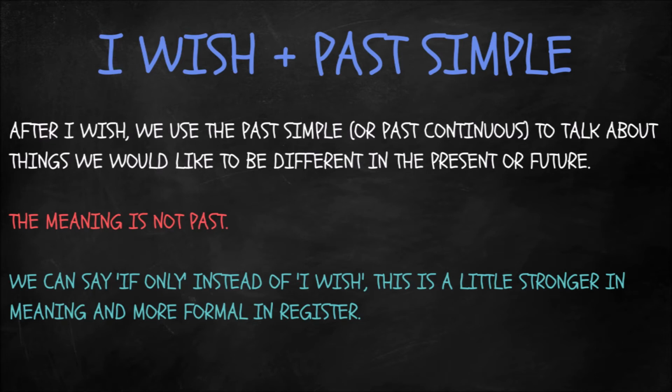Okay, here we have I wish and the past simple. Now, after I wish, we use the past simple, or you can also use the past continuous to talk about things that we would like to be different in the present or future. The meaning is not past, and like the second conditional, this is an example of the subjunctive. Remember, we've got a parallel universe where we're talking about things that aren't real. So that's why we use the past for present meaning, to create that distance from reality.